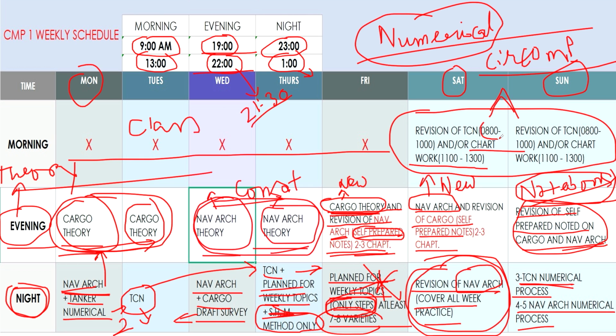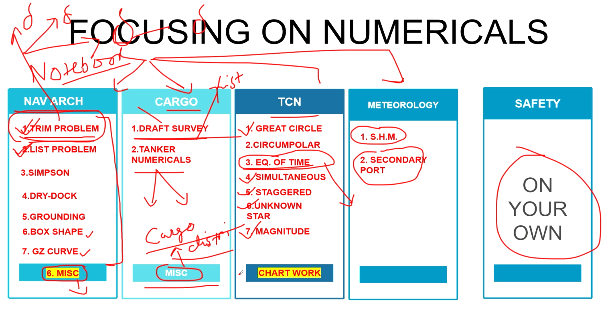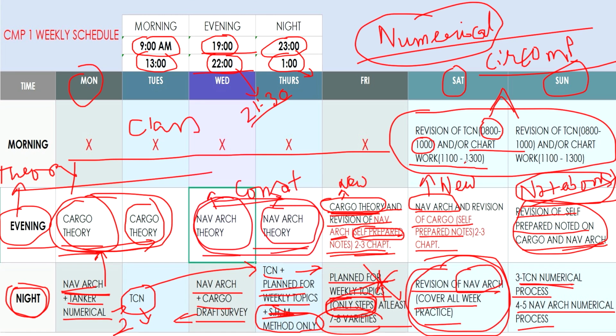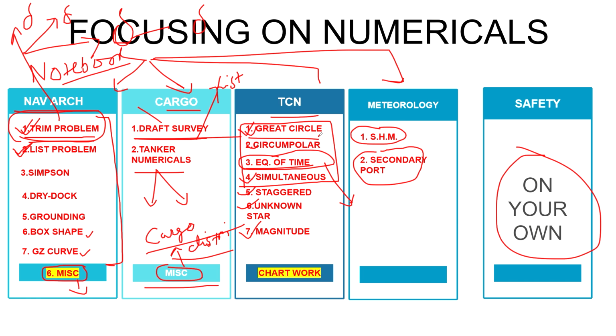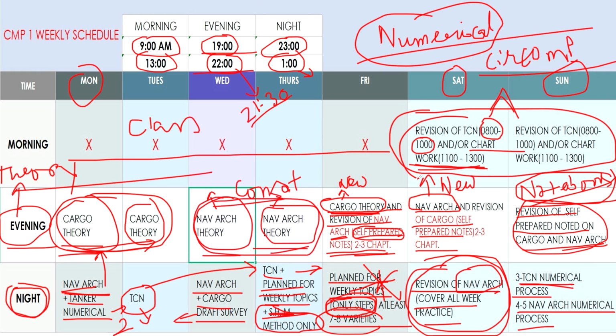Otherwise, practice from 0800 to 10 o'clock, 2 hours, whatever was covered. Like if you are practicing great circle, circumpolar, take up to as much as you can, practice from 8 to 10 whatever is covered in that time, and then go for chart work. Otherwise, if you're new, you can do great circle varieties for the total morning time only, so that it will be handy.